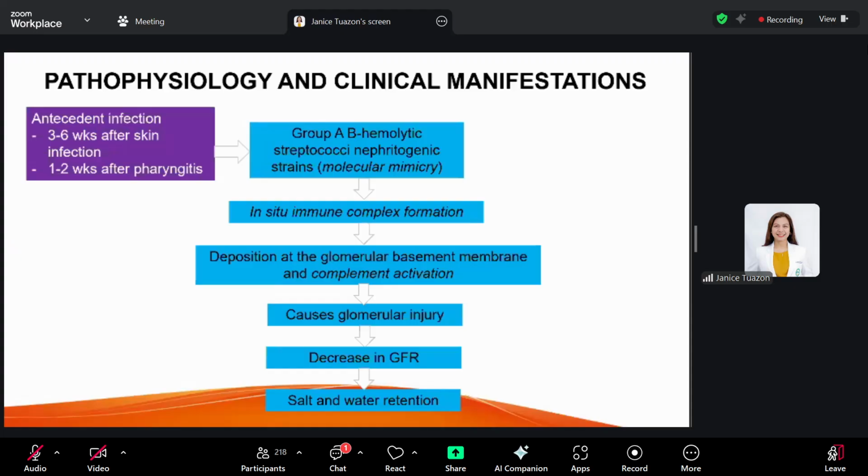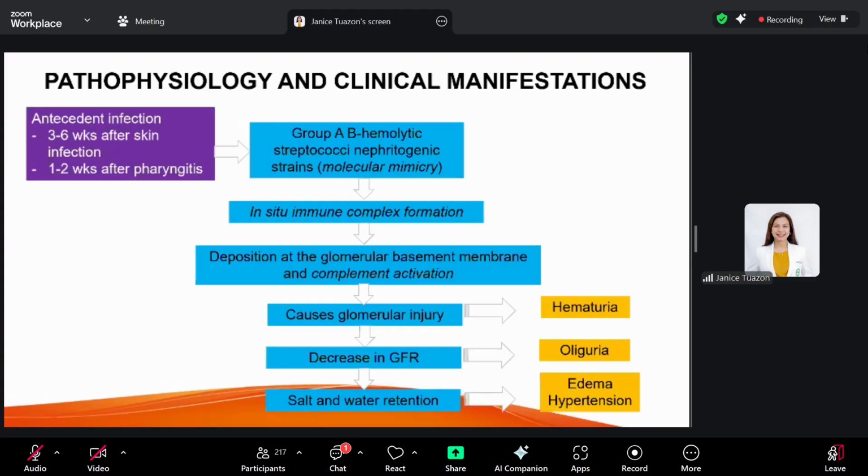The direct glomerular injury will cause hematuria, and then the decrease in GFR will result in oliguria and renal insufficiency. With the decrease in GFR, there would be salt and water retention. That's why you have edema and hypertension, and this completes your nephritic syndrome.